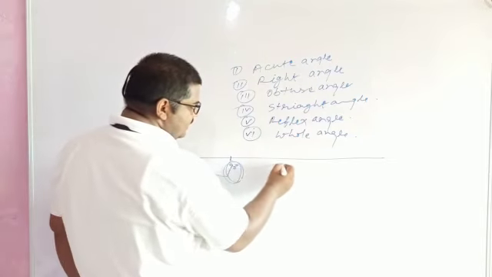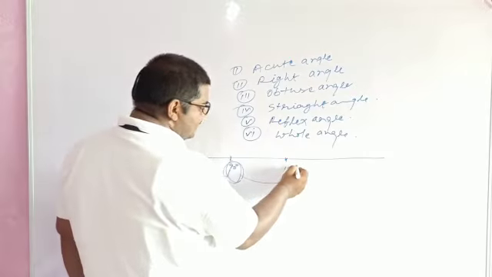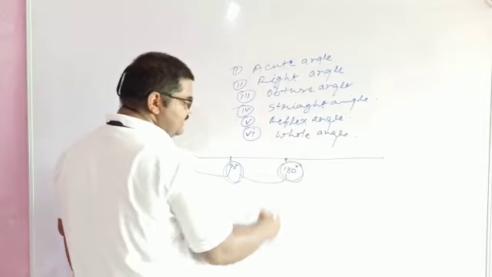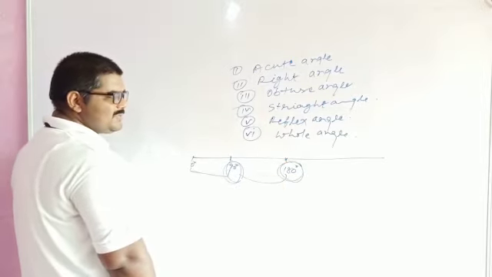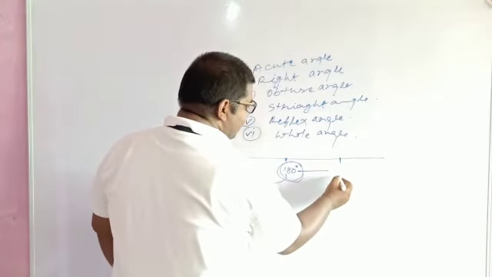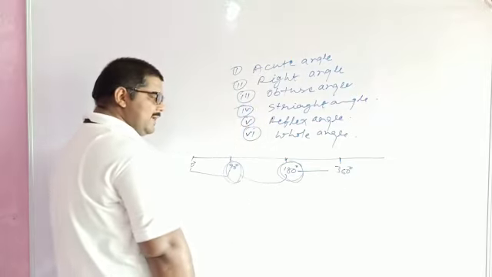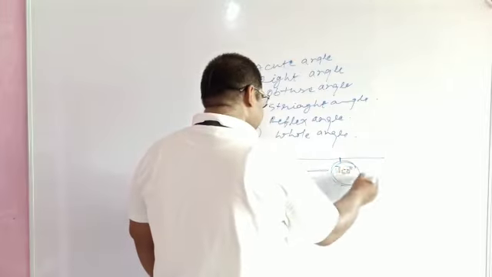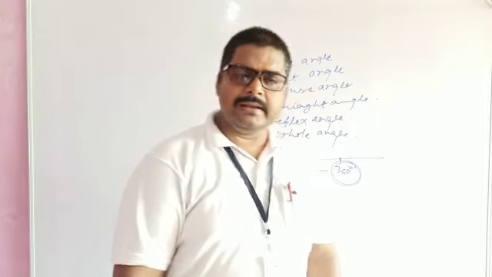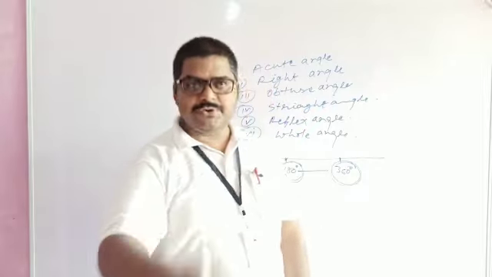Greater than 90 but less than 180 degree, then it is known as obtuse angle. If it is equal to 180 degree, then it is known as straight angle. If greater than 180 degree but less than 360 degree, then it is known as reflex angle. And at last, if it is equal to 360 degree, then it is known as whole angle. These were the different types of angles on the basis of magnitude.